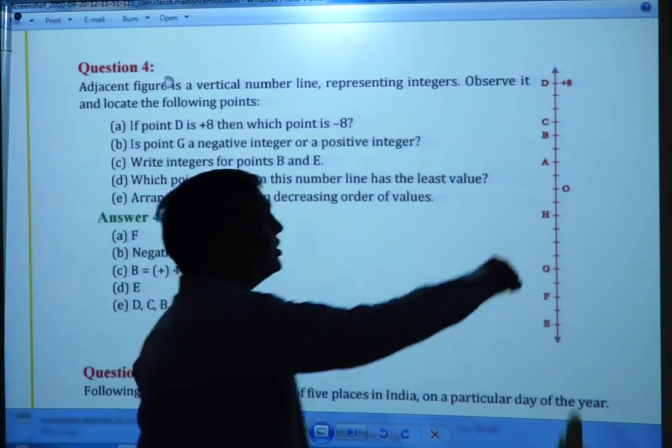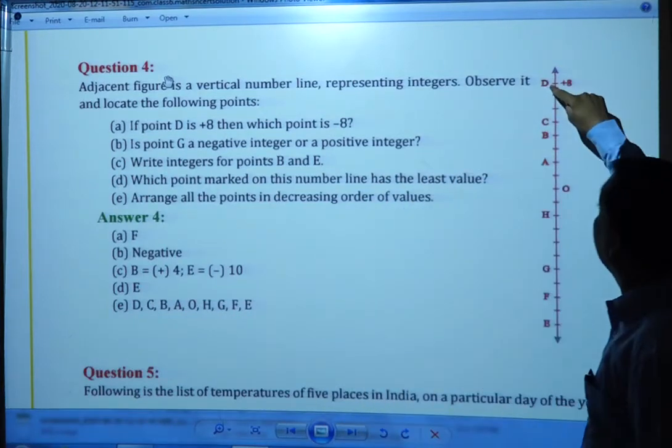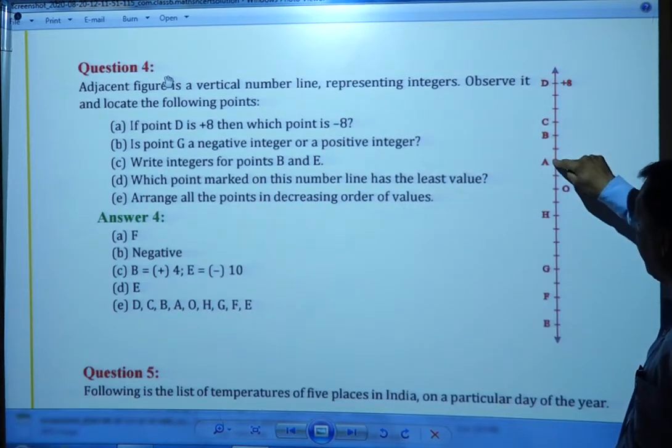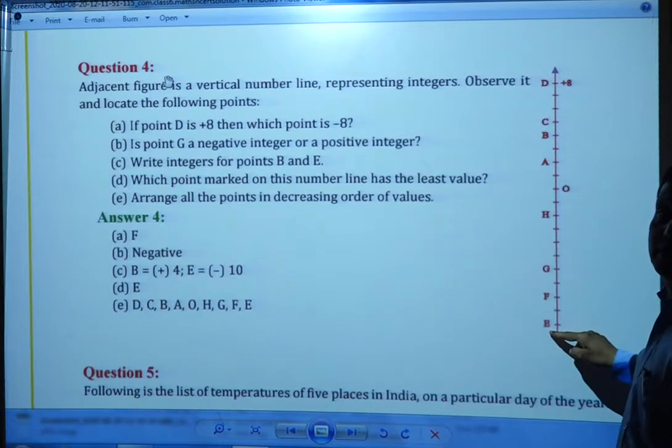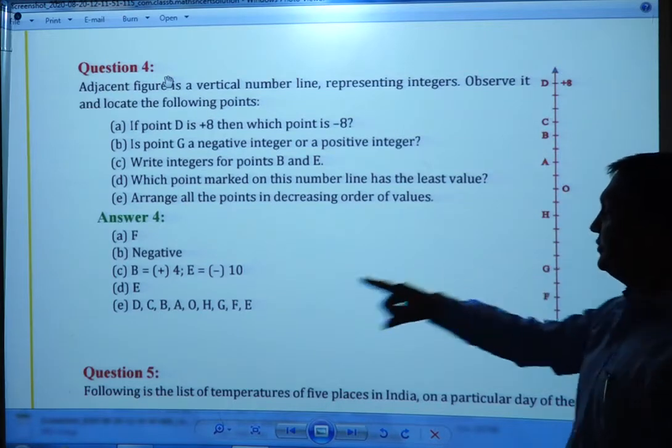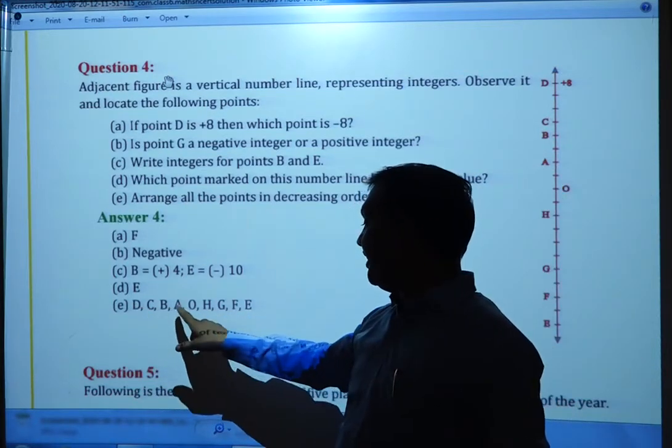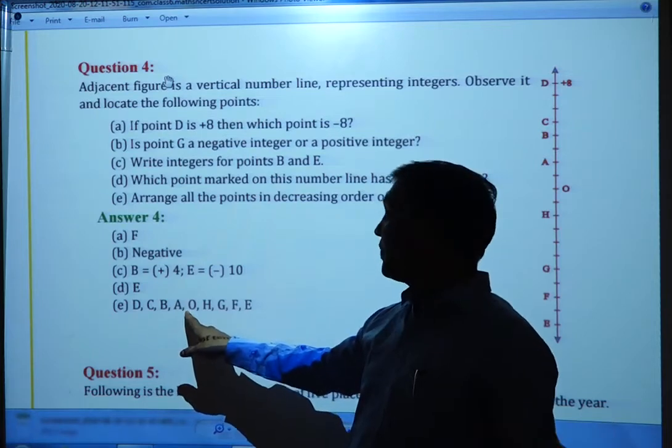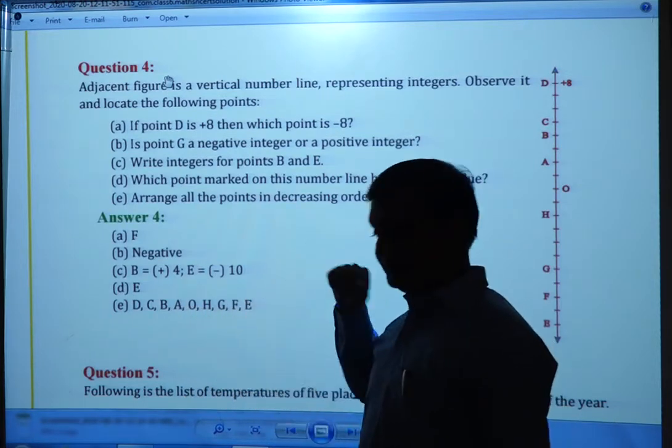If you put them in decreasing order, it is D, C, B, A, H, G, F, E. Bigger to smaller: D, C, B, A, O means 0, H, G, F, E. Next question.